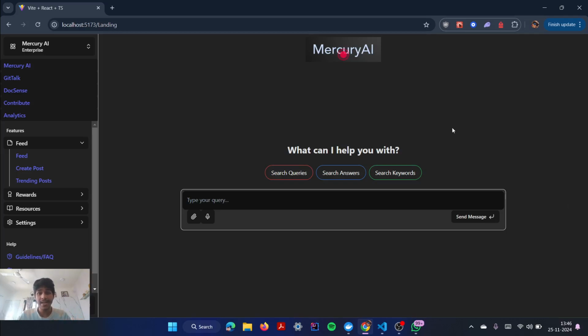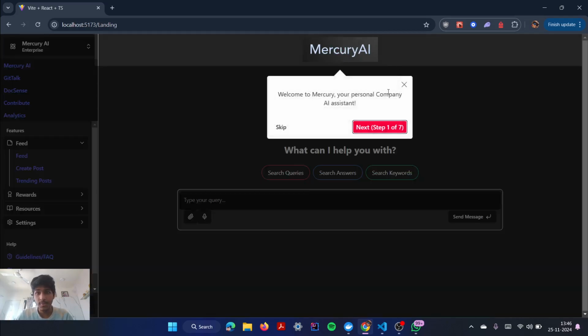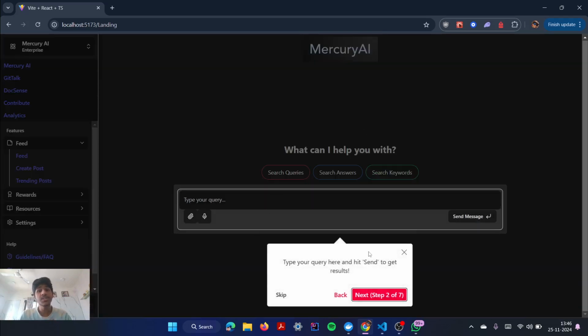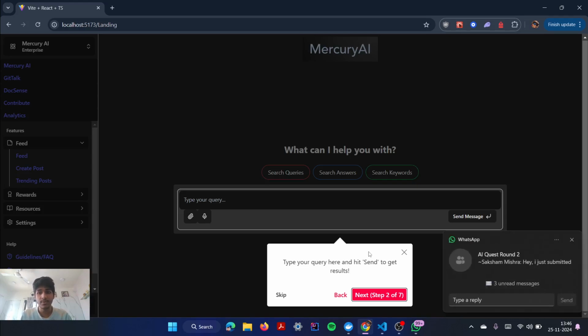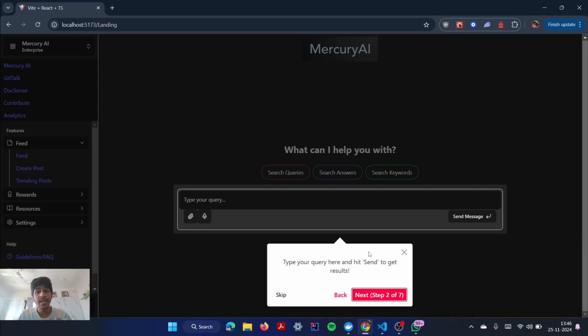As soon as you come on the landing page, you can see a red dot. It is basically a tour guide to introduce to you the features of our platform. As you can see, welcome to Mercury, personal company AI assistant. Here you can search in your queries. It will look for relevant hits in the DB to see if any existing queries have been answered, and then also give you an AI response.